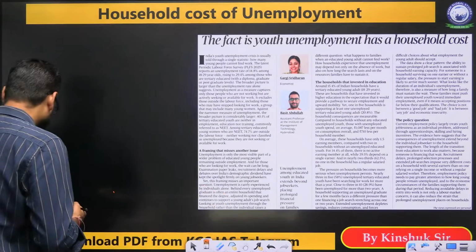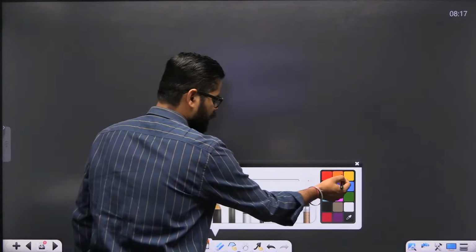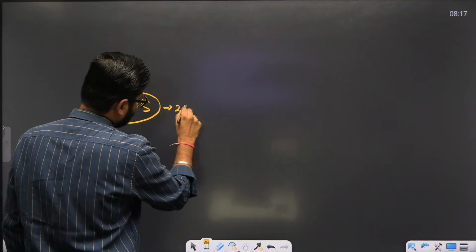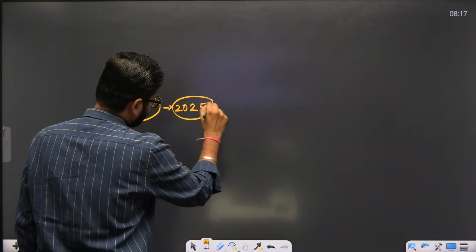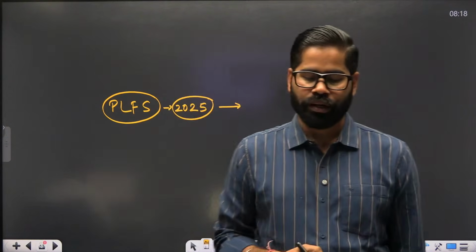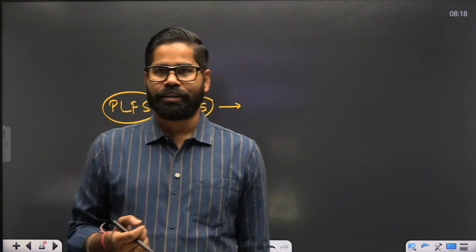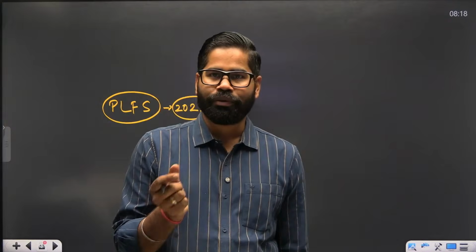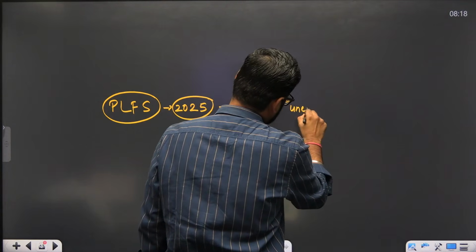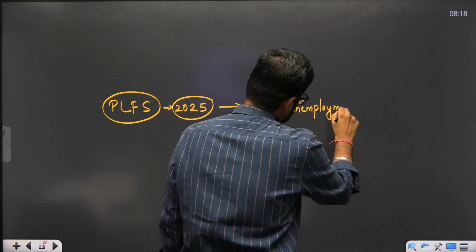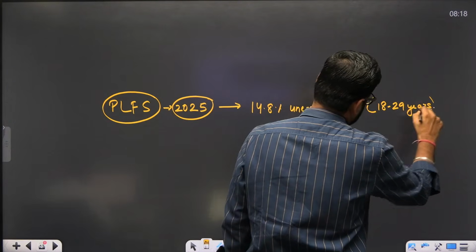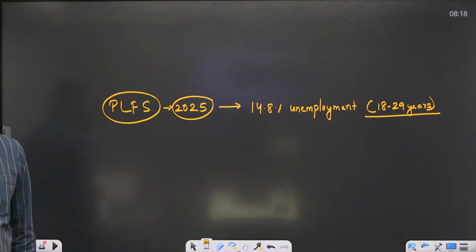If we look at the PLFS data, the Periodic Labour Force Survey, PLFS 2025 indicates that we have a youth unemployment of around 14.8% among the age group of 18 to 29 years.